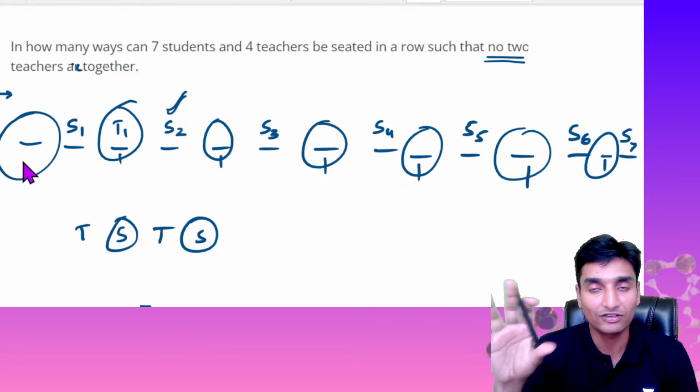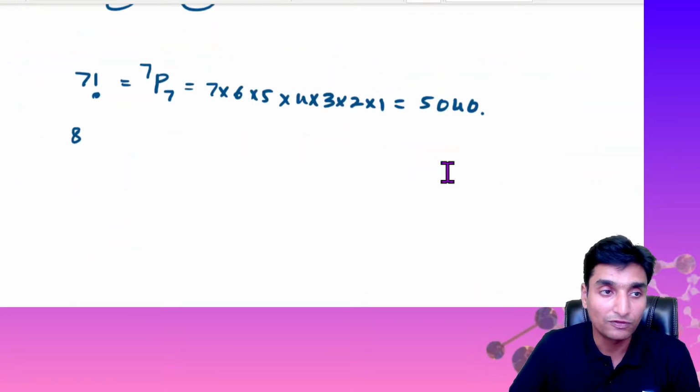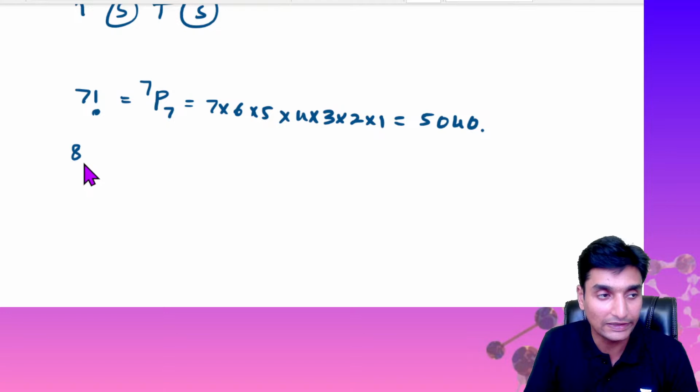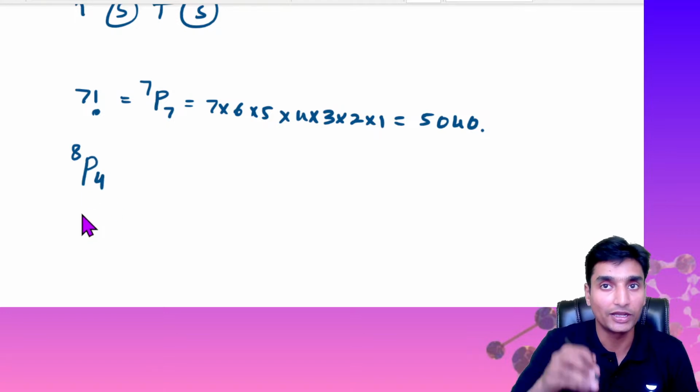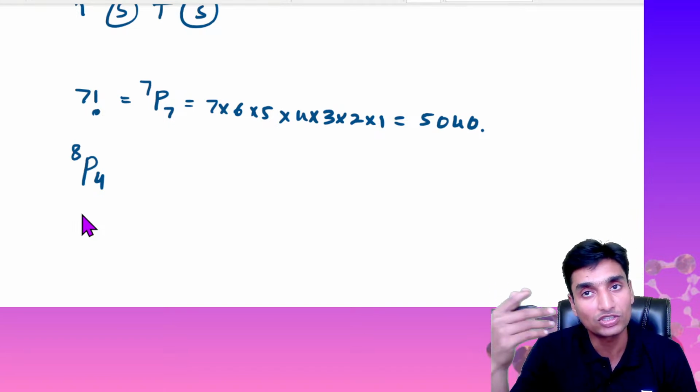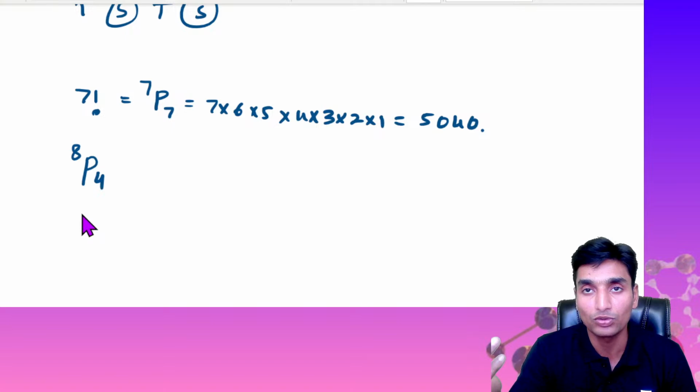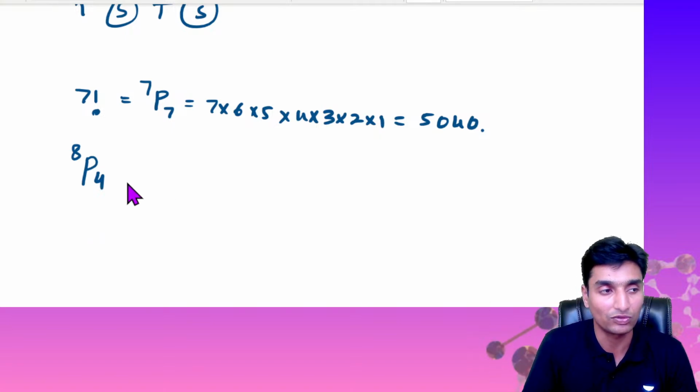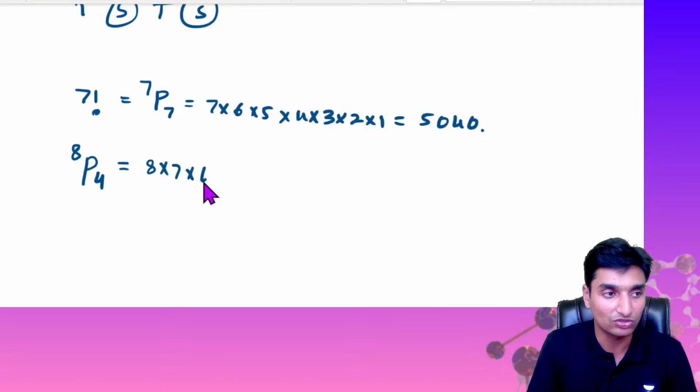Totally there are 8 seats available guys, and only 4 teachers, so totally 8 seats are to be filled by 4 teachers. ಆ 8 seats ಅನ್ನ 4 ಟೀಚರ್ಸ್ ಫಿಲ್ ಅಪ್ ಮಾಡಬೇಕು. ಎಷ್ಟು ನಂಬರ್ ಆಫ್ ವೇಸ್ ಅಲ್ಲಿ ಅವರು ಮಾಡಬಹುದು, that will represent as 8P4 guys. Okay, 8P4. Among 8 seats, 4 teachers are to be arranged, and 8P4 will give us 8 into 7 into 6 into 5.